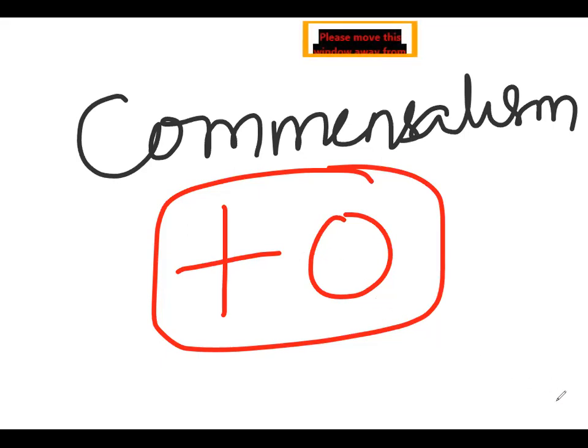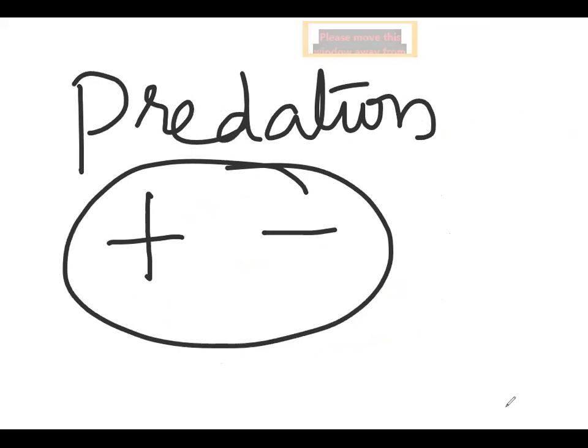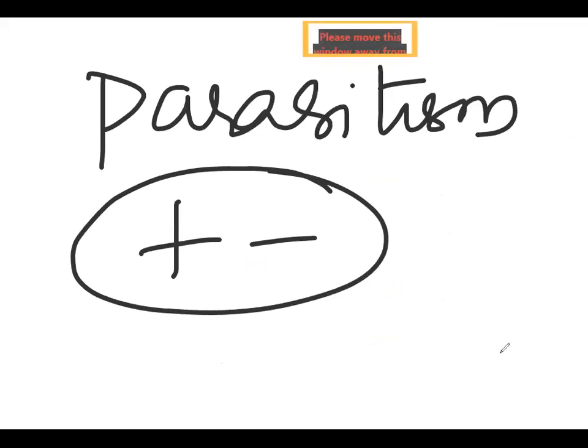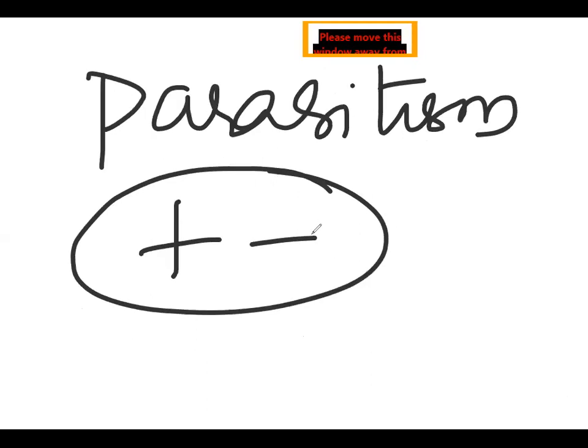In the case of amensalism, on the other hand, one species is harmed whereas the other is unaffected. One species is harmed and the other is neither benefited nor affected. Next, in both parasitism and predation, only one species gets the benefit. In predation, the benefited one is the predator, in parasitism the benefited one is the parasite, and the other is affected. In predation, the prey is the affected one. In parasitism, the host is the affected one.